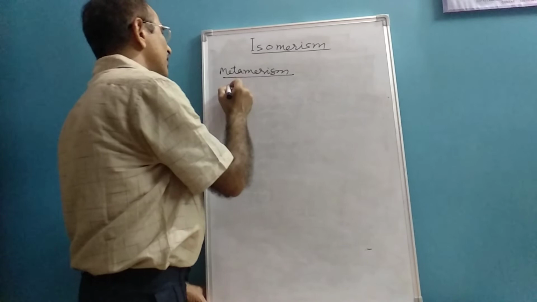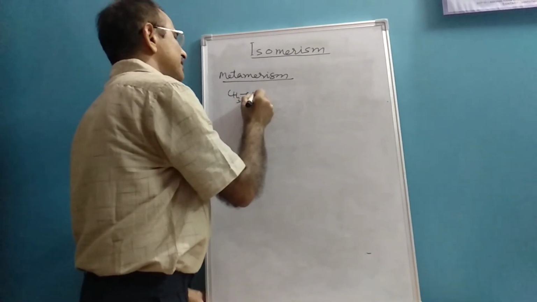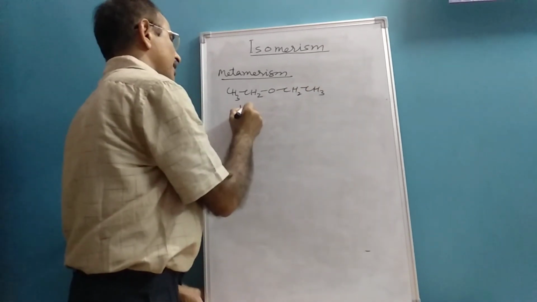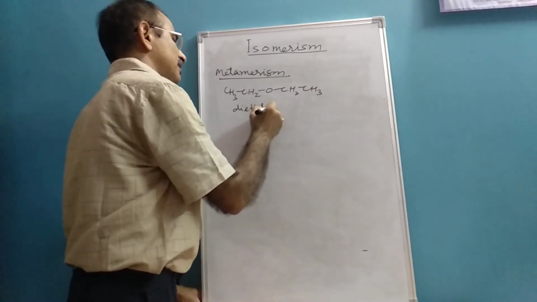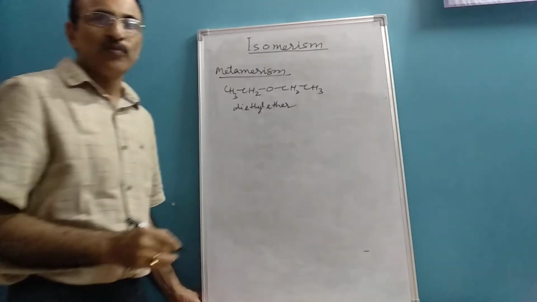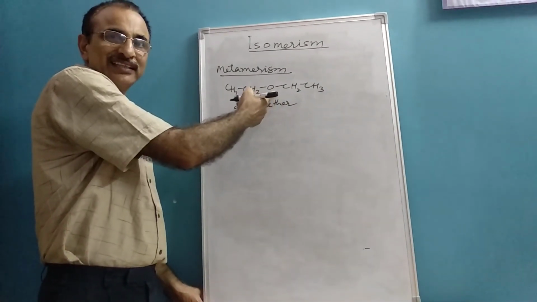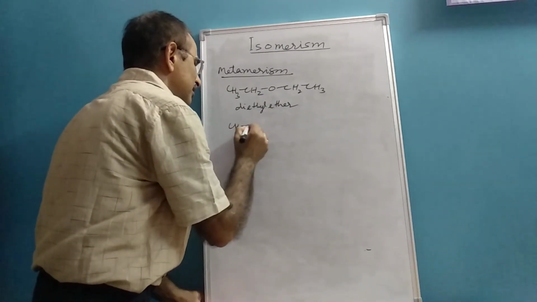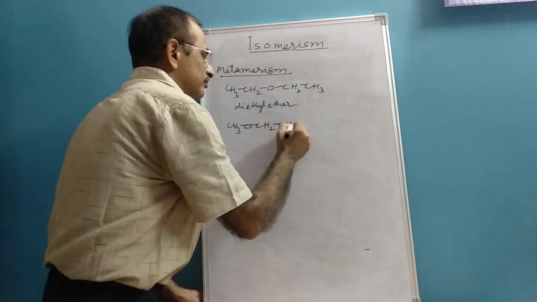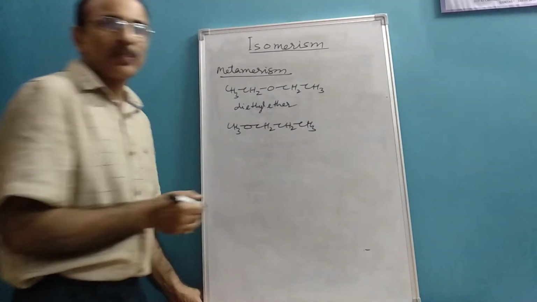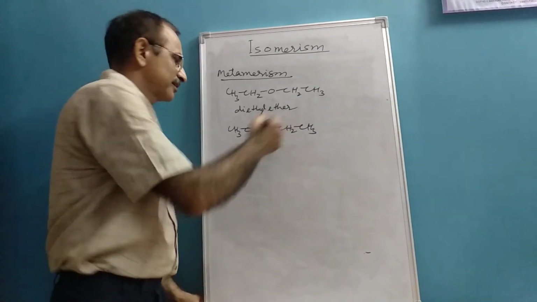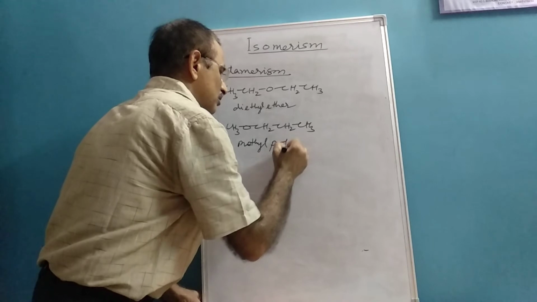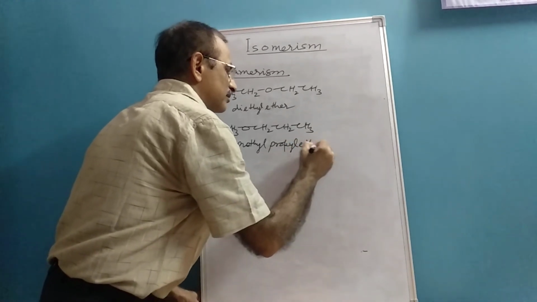For example, consider ether, let's say this is diethyl ether. The IUPAC name of this compound is ethoxyethane. When you change the alkyl, we have methyl propyl ether.